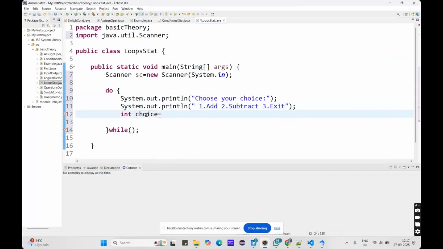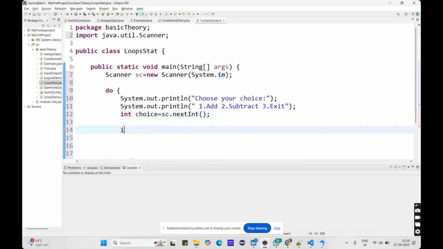By using the scanner object only, we will take the input from the user. So now sc.nextInt. Whatever number he enters, it will be stored in the int choice. Now, whatever choice he entered, based on that I want to print addition or subtraction.